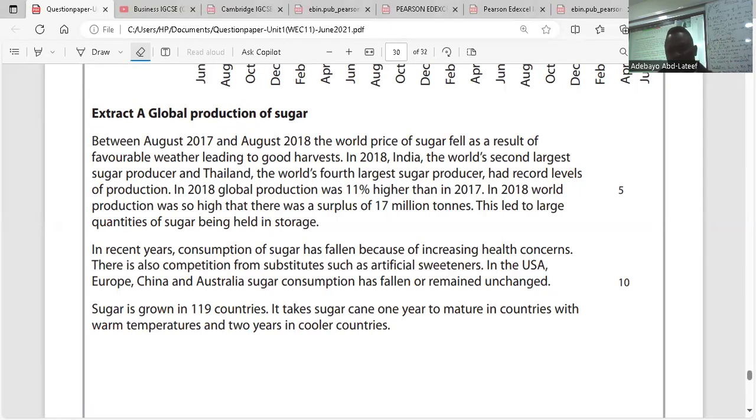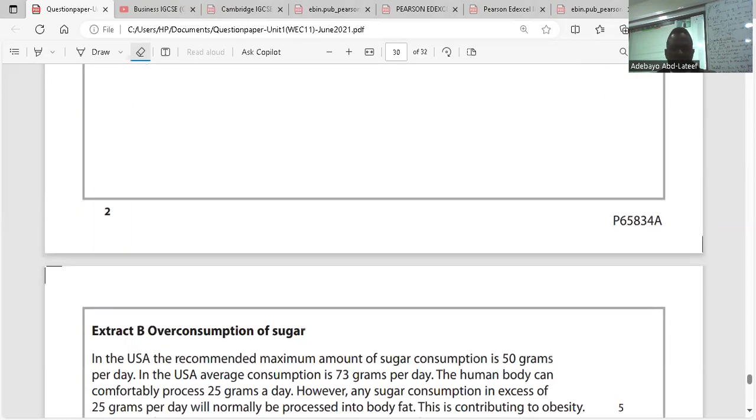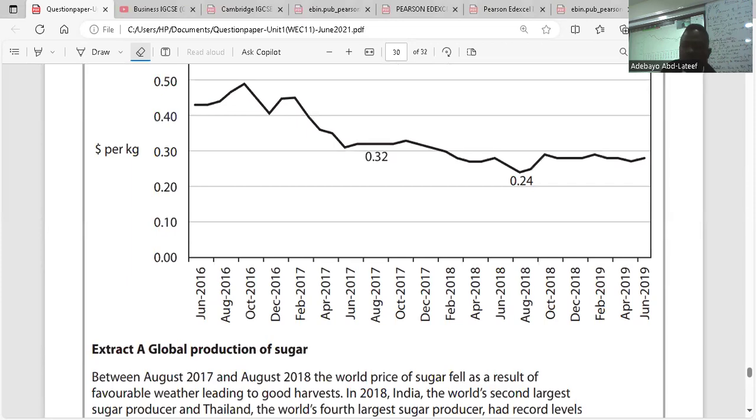In recent years, consumption of sugar has fallen because of increasing health concerns. There's also competition from substitutes such as artificial sweeteners. In the US, Europe, China, and Australia, sugar consumption has fallen or remained unchanged. Sugar is grown in 119 countries. It takes sugar cane 1 year to mature in countries with warm temperatures and 2 years in cooler countries. So that's the first extract. Then we have to go back to the question.